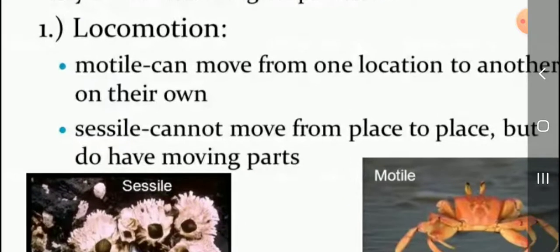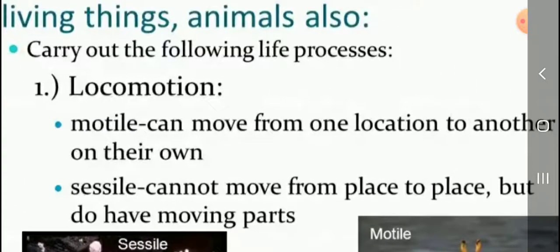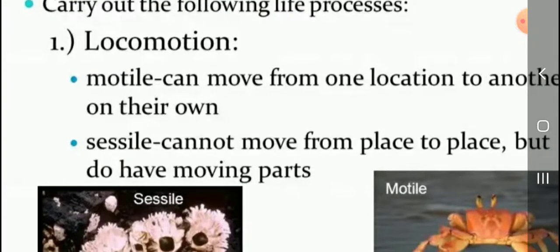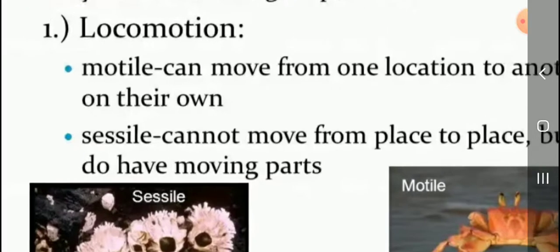So I will give some questions, students, so read well. Locomotion: what is locomotion? Motile can move from one location to another on their own. Sessile: cannot move. What is the main difference?